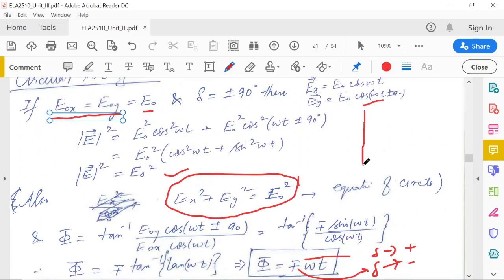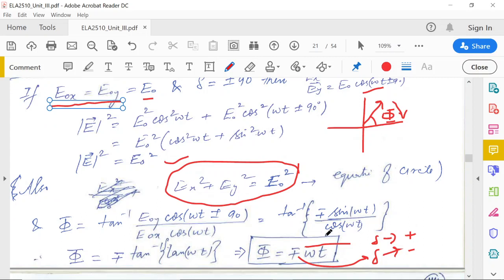So you have this one, and now this is changing with time. Phi is changing with time, and this phi is a function of omega t, and this is constant. So either it will change in this direction, phi is decreasing, or phi is increasing. So if it is minus, as the time passes, it will become smaller, and it will go in the negative direction.